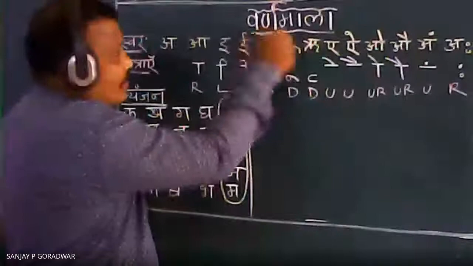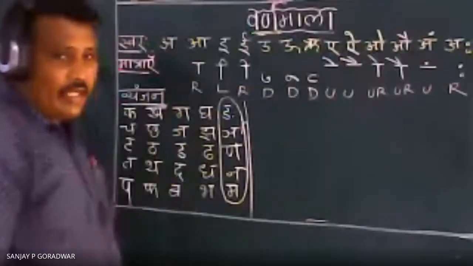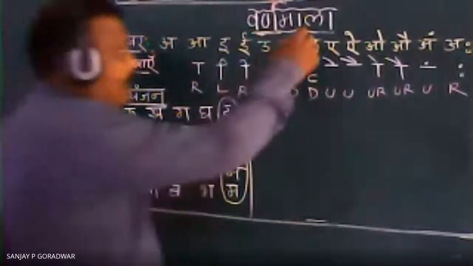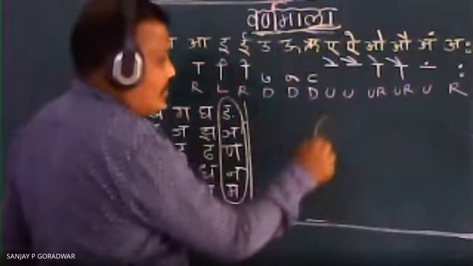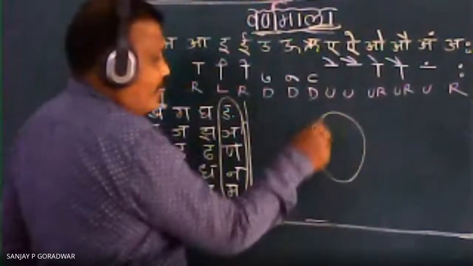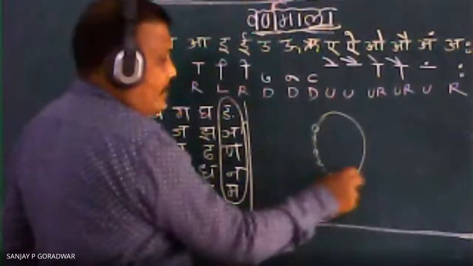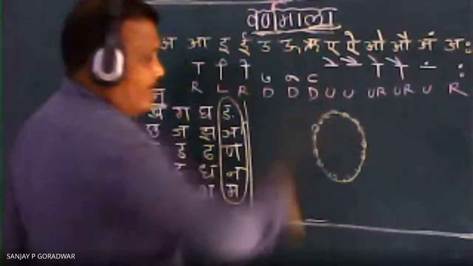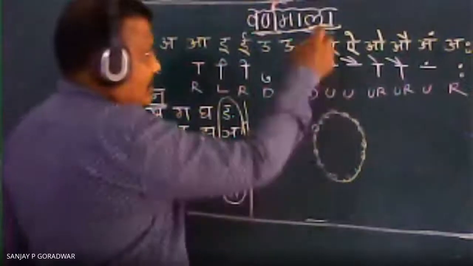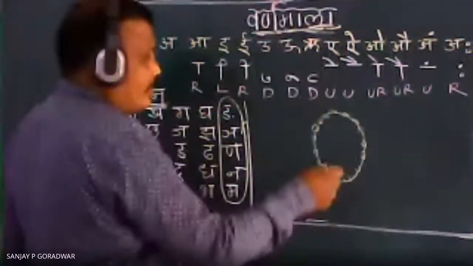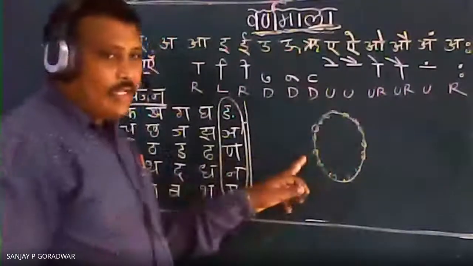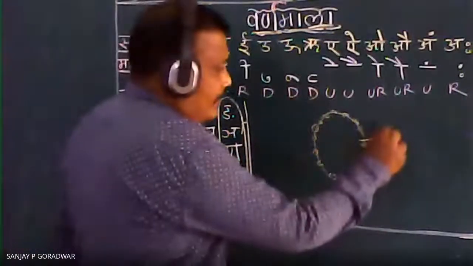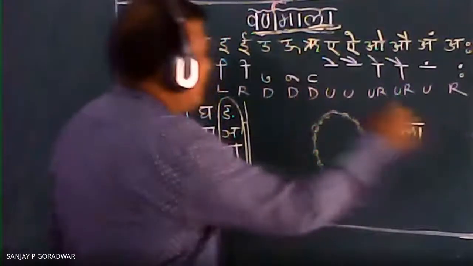Varna means what? Letter, the smallest letter in Hindi. And mala means what? Garland. Like flowers we arrange on a thread and make a garland for puja, we can take it to the temple. So this is mala. Mala means flowers arranged in one thread in the correct order, that is called mala.